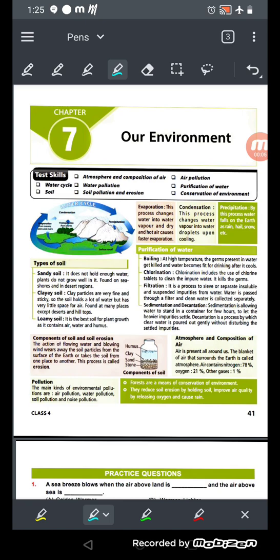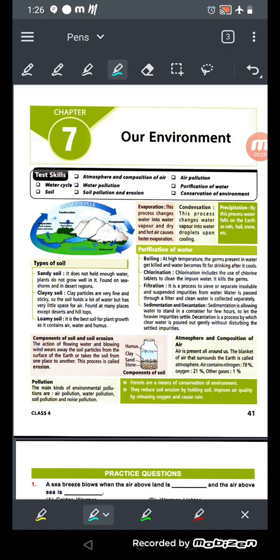So I hope you all are maintaining the protocol for COVID-19, and I know that you all are so excited about your Science Olympiad examination, and we are as excited as you are. Okay, so let's start this chapter and welcome to the 7th part of our Science Olympiad, that is our environment.